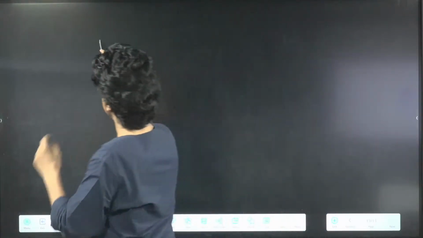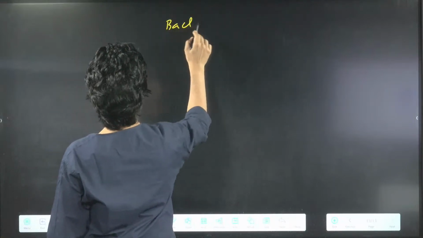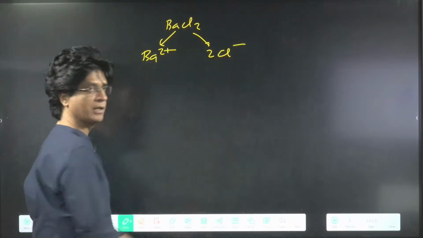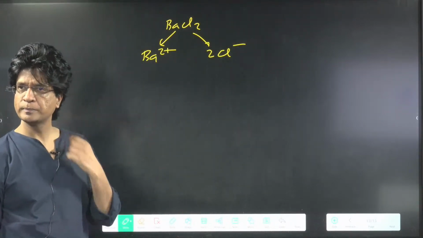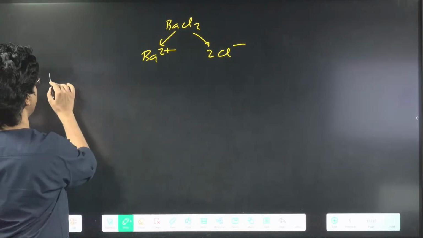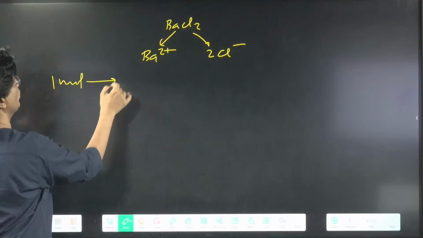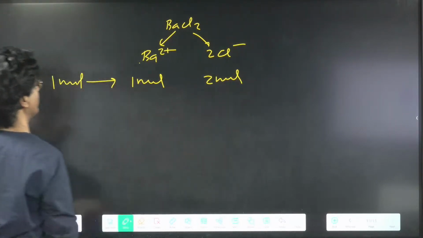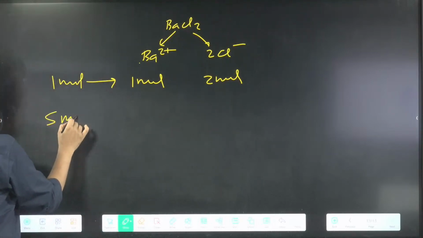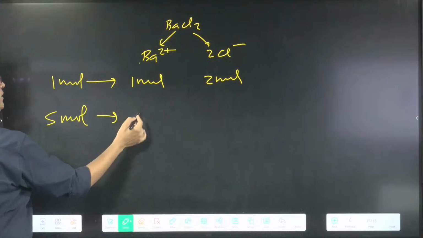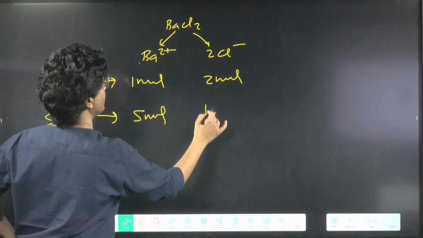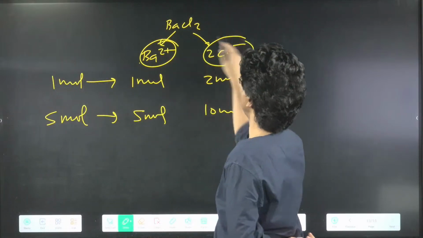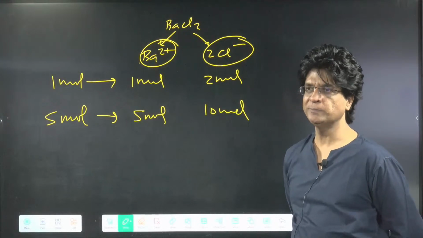Acha, who will tell me, if I take BaCl2, it will give me 1 Ba2 plus and 2 Cl minus. Yes or no? That means if I take 1 mole of BaCl2, I'll get 1 mole of Ba2 plus and 2 moles of Cl negative. Agree or not? If I take 5 moles of BaCl2, I'll get 5 moles of Ba2 plus and 10 moles of Cl negative. For every 1 Ba2 plus, I'll get 2 Cl negative. Yes or no?